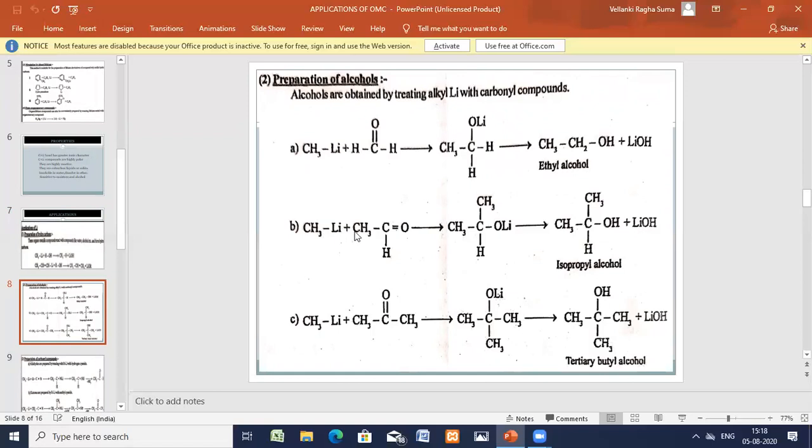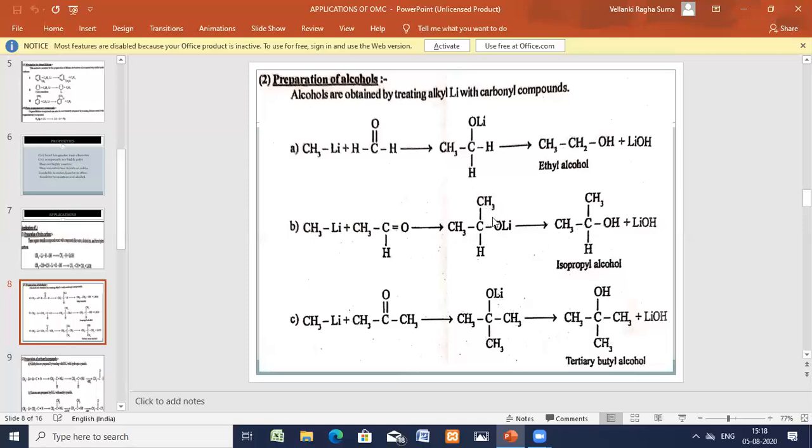Now for this methyl lithium, you add this acetaldehyde. What happens? This double bond, one is sigma, one is pi. The pi bond is cleaved, and thereby lithium is added to the highly electronegative atom, that is oxygen, and the methyl group is added to the carbon.